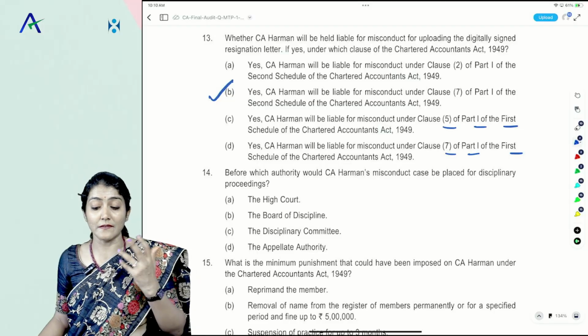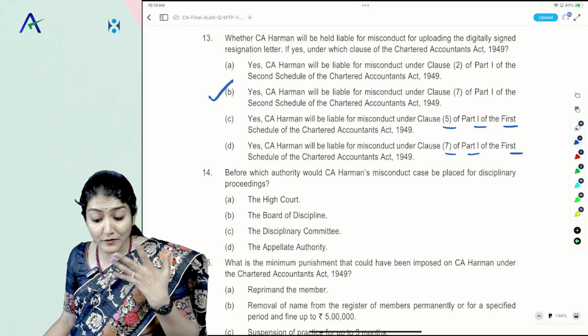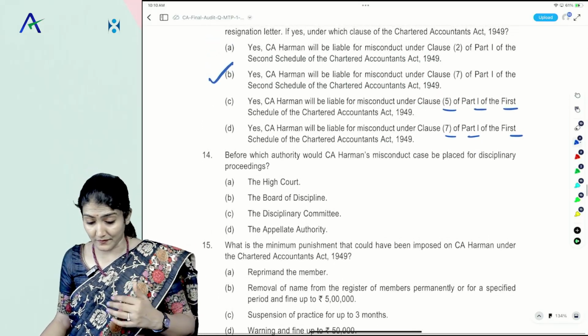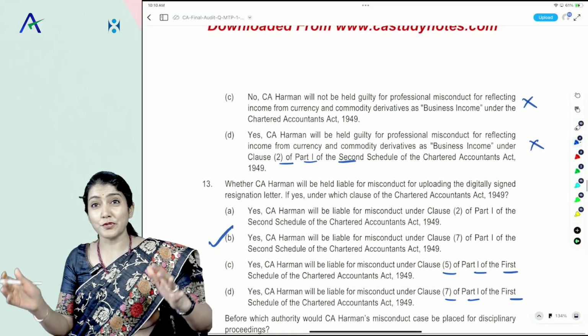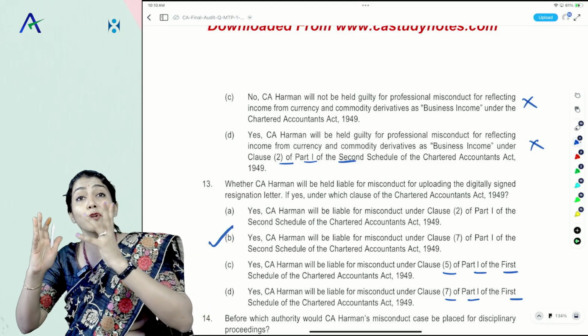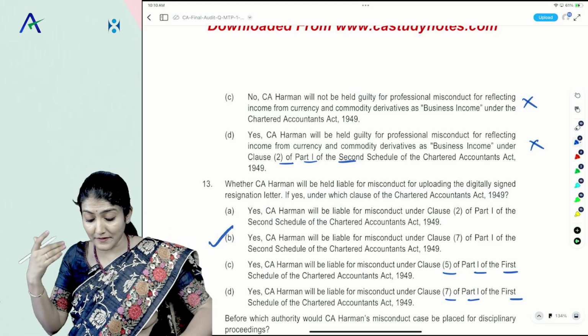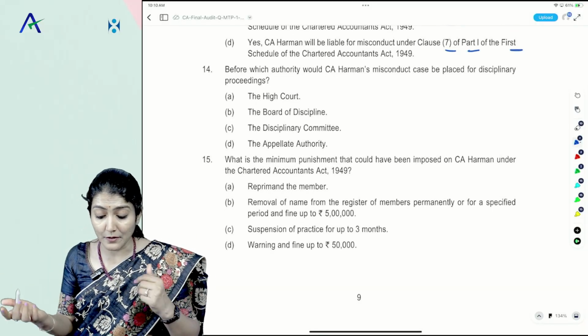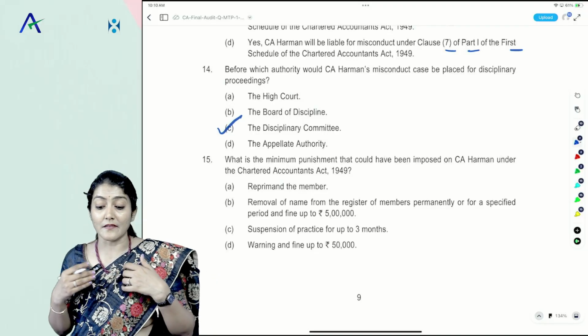Before which authority would CA Herman's misconduct be placed for the disciplinary proceeding? Right, so if the matter is related to the First Schedule, it comes to the Disciplinary Board. If it is related to the Second or both schedules, it comes to the Disciplinary Committee. Right, so the High Court, the Board of Discipline, the Disciplinary Committee, or the appellate authority, it is the Disciplinary Committee.